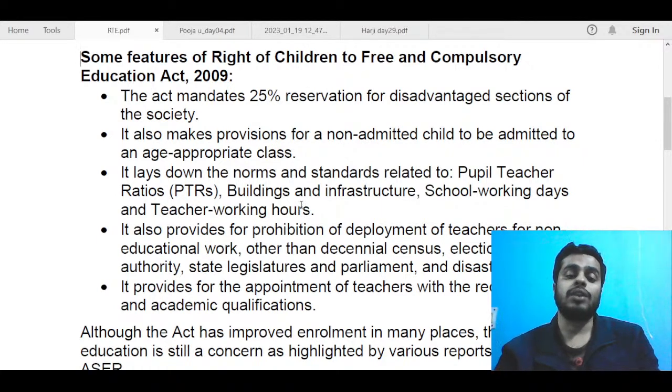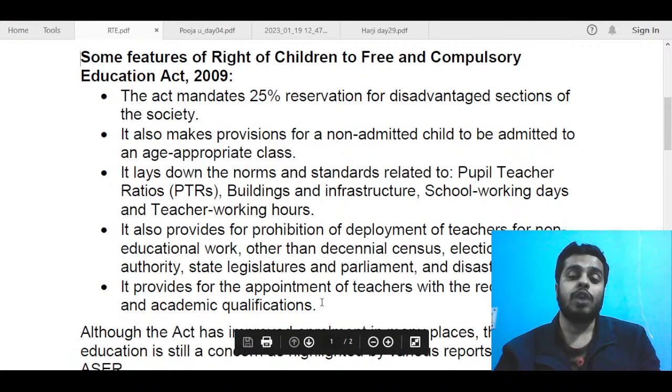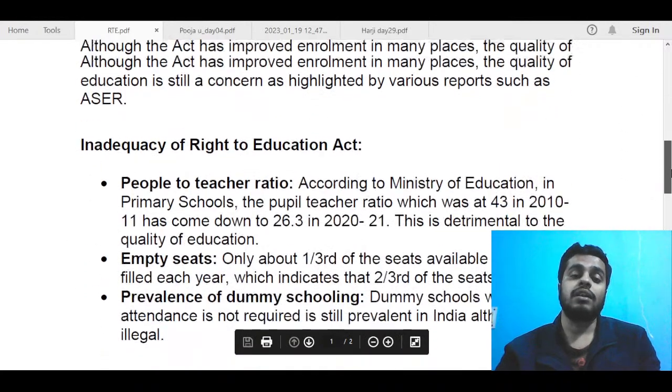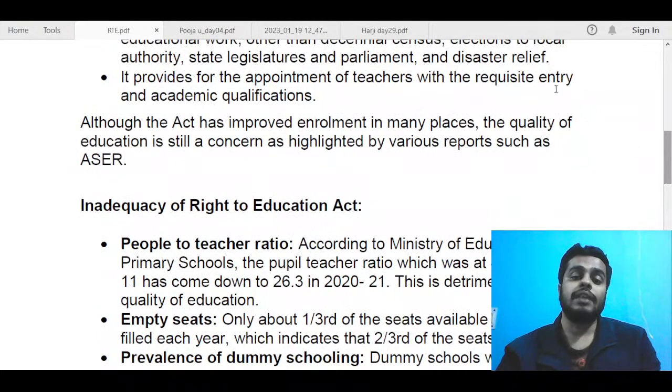That hampers the education of the children. Schools have to be closed because the teacher himself or herself goes for some other duty. So this act basically prohibits that. And next, it also provides for the appointment of teachers with requisite entry and academic qualifications, so that the quality of teachers can also be maintained. So these are some of the most important provisions of this act. Other than this, some other provisions are also there, but if you are able to write three or four important ones, I think that is enough.